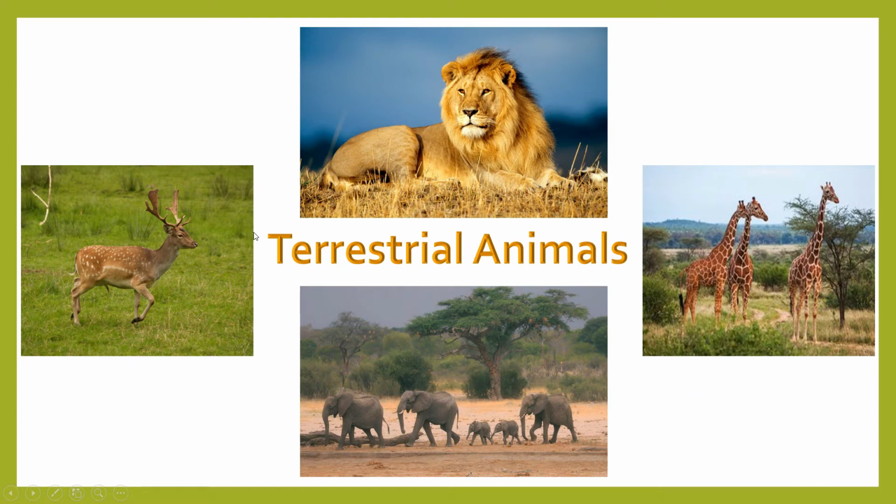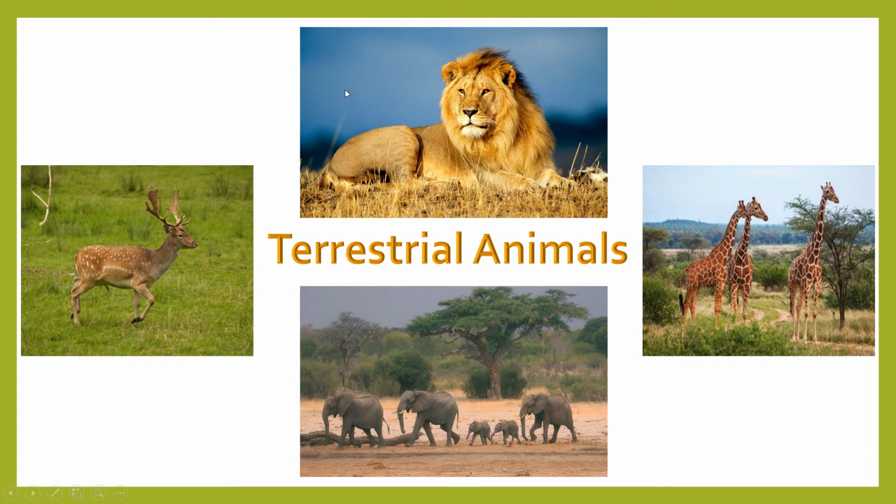Another adaptive feature of the terrestrial animals is that they breathe in the air, and to breathe in the air they have lungs. All animals residing on the land have lungs. Their body, as you see, is covered with furs or hairs or maybe scales in the case of snakes.